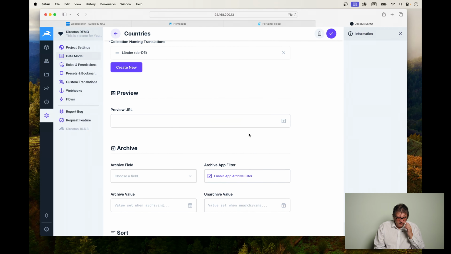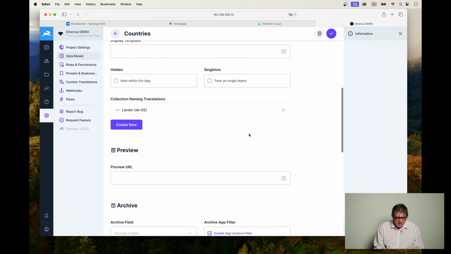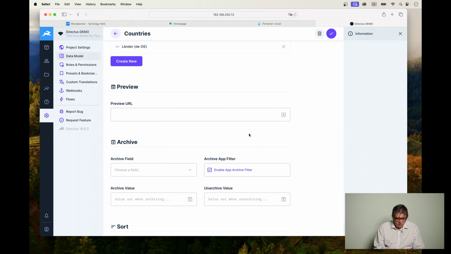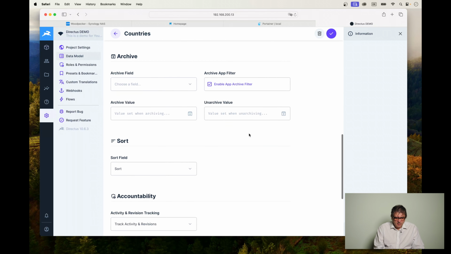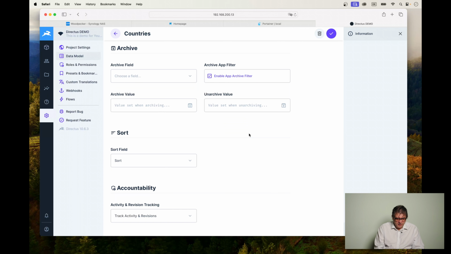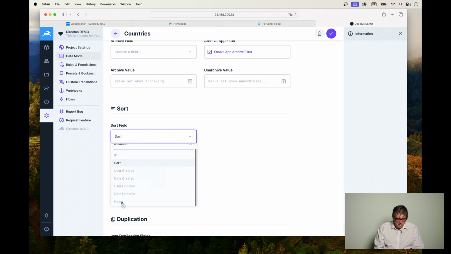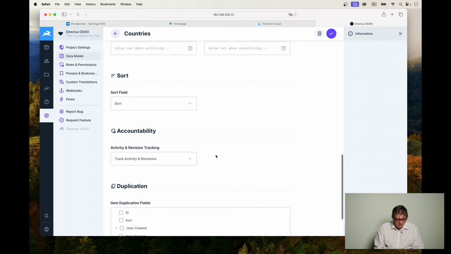Now we have a preview URL, basically also similar to the display template is what we can see in overview views. We can also select how things are archived. This is beyond the scope of this video, or how it is sorted. Now we can select a sort field, but I think the sort field itself is the right one for now.